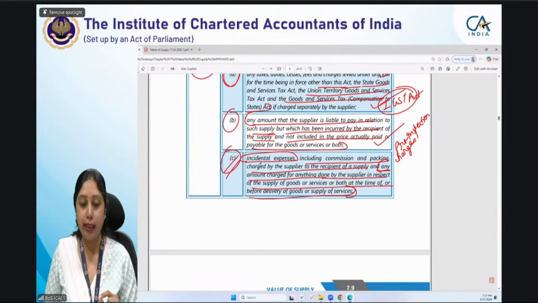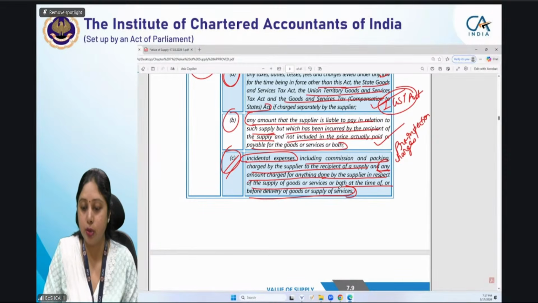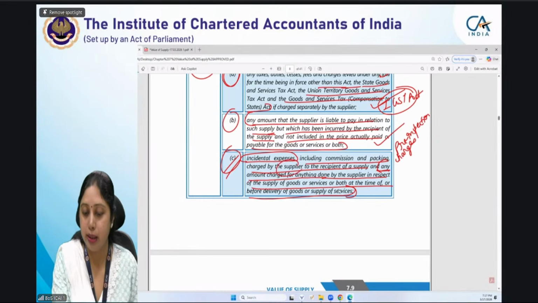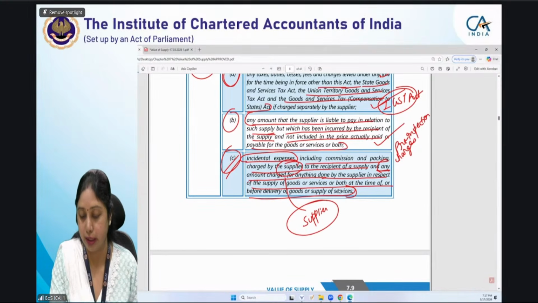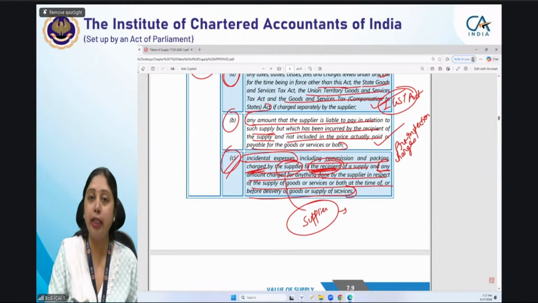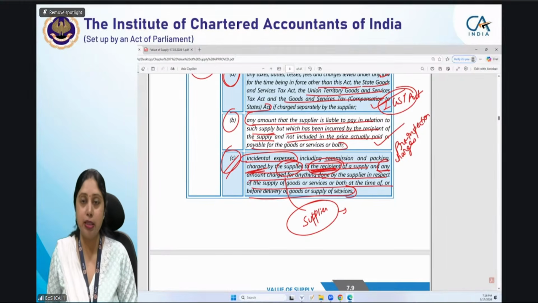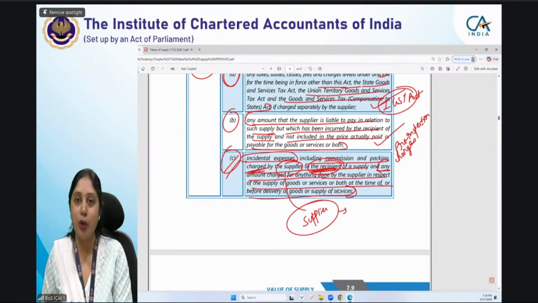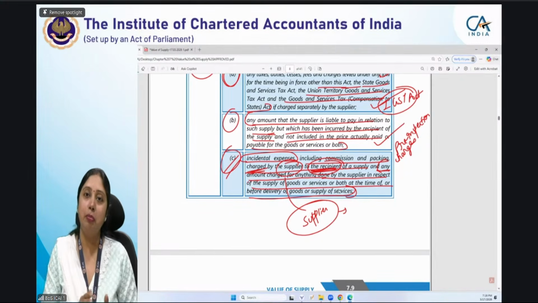In that clause, these incidental expenses are incurred by the supplier and they have been charged from the recipient. That is not the case here. It is an amount which is the obligation of the supplier, which the buyer has actually incurred or actually paid. So this correct reasoning is also very important.